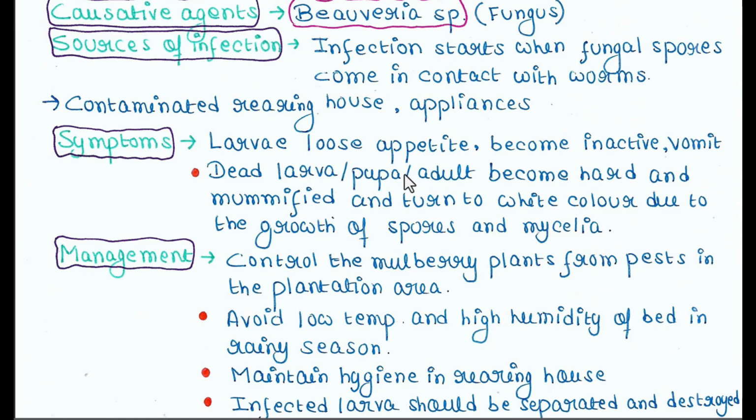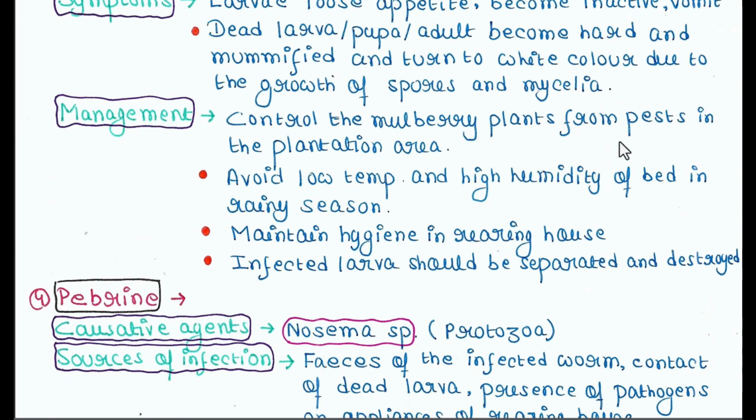Dead larva or pupa or adult become hard and mummified. Mummified means their body become hard and dry, and they turn to white color due to the growth of spores and mycelia of the fungus. Management: control the mulberry plants from pests in the plantation area. Avoid low temperature and high humidity of bed in rainy season. Maintain hygiene in rearing house. Infected larvae should be separated and destroyed.